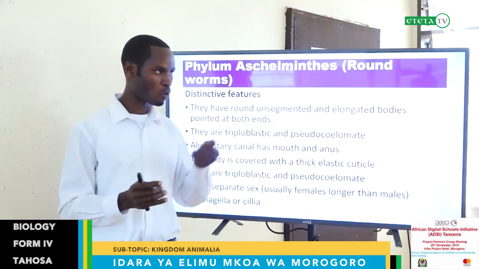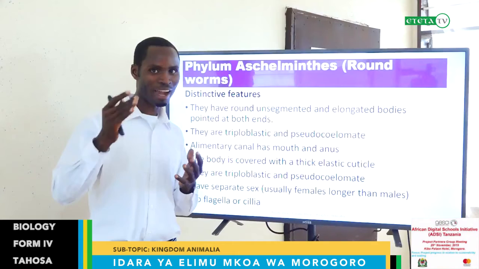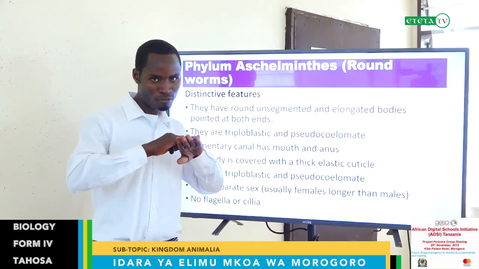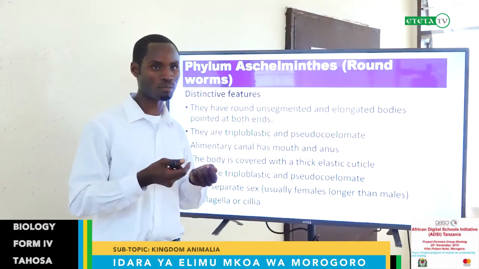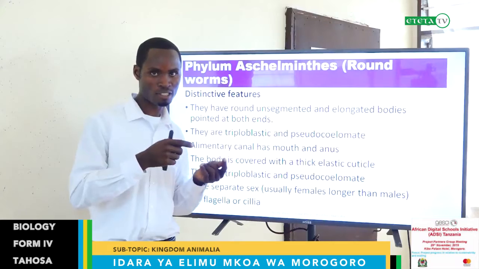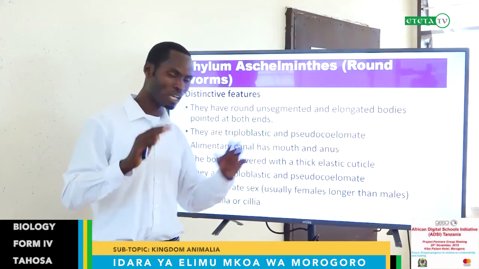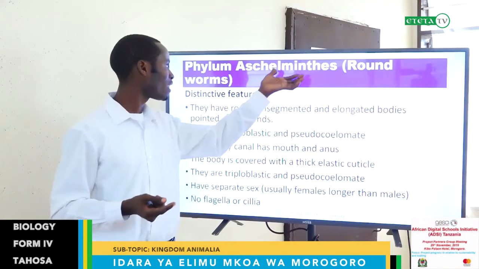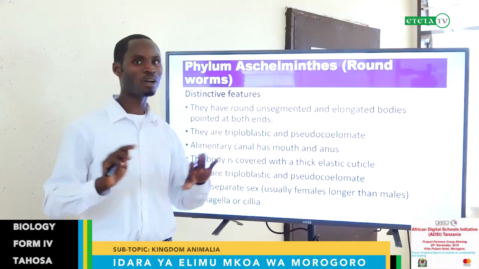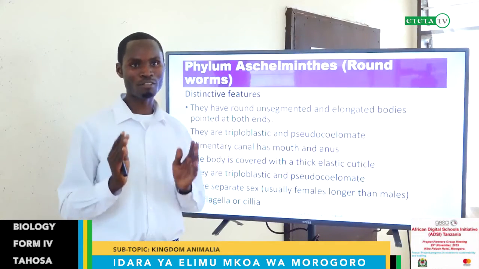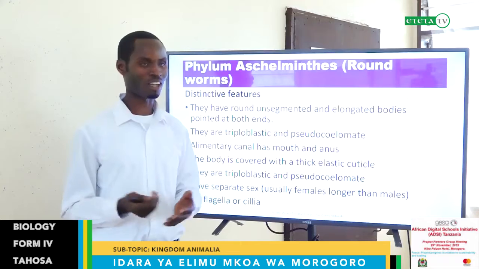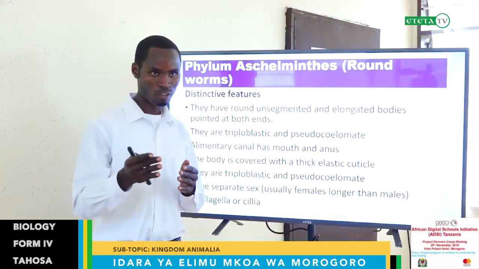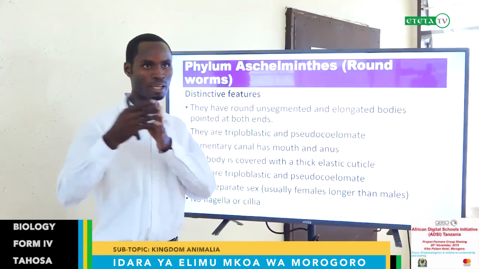They are quite soft compared to the previous group. You know, it is like a hierarchy. The previous one was a hard body, flat like a tape, and didn't have a circulatory system. But this one is more advanced than the previous. They are round and they have a kind of fluid, but not well developed, compared to the next phylum, which will be phylum Annelida. That one has a very well developed coelom and an advanced circulatory system. So this one has an intermediate coelom between the Platyhelminthes and Annelida.